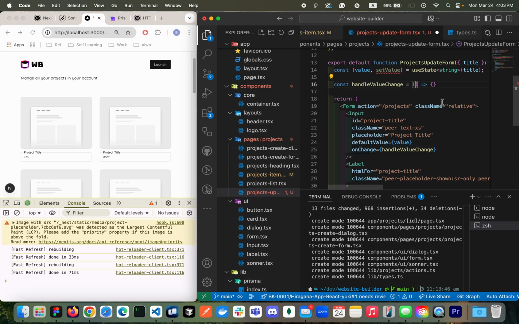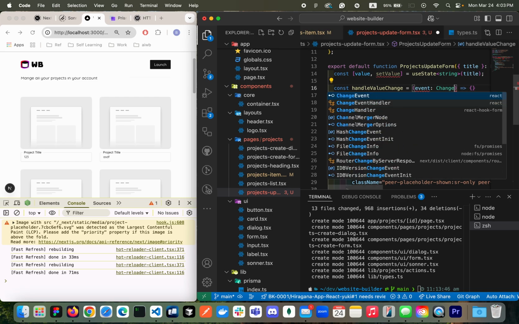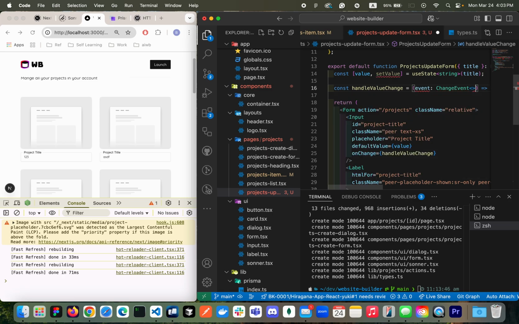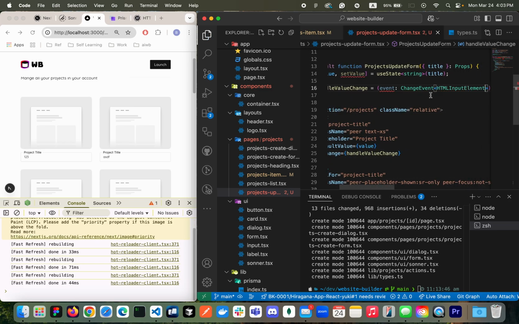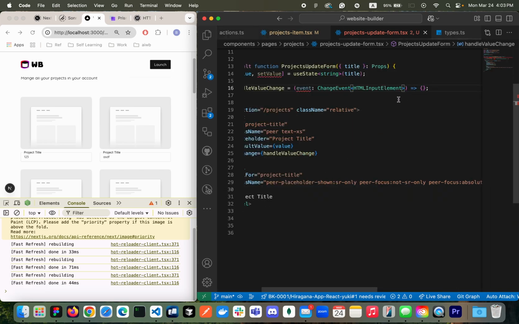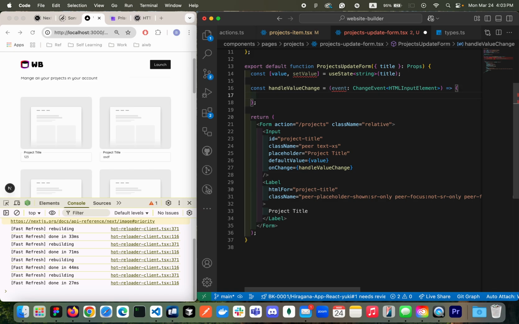So I'll be accepting event, and then event that is a change event for the HTML input element. Let me just try to make it smaller. Awesome. So now in this handler, I'll be updating the value. Here I'll be updating the value, setValue with the event target value.